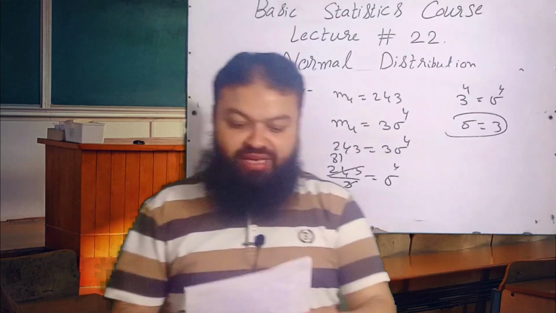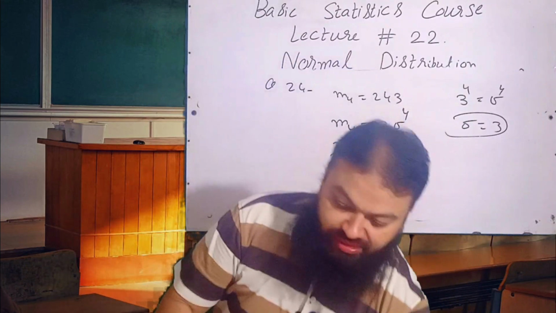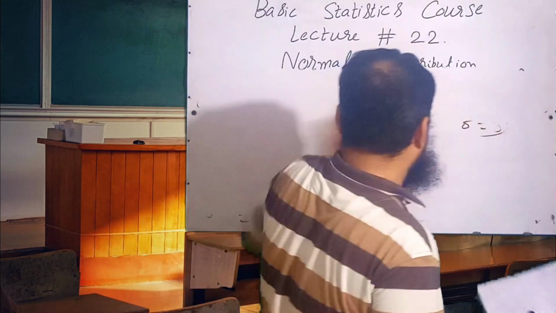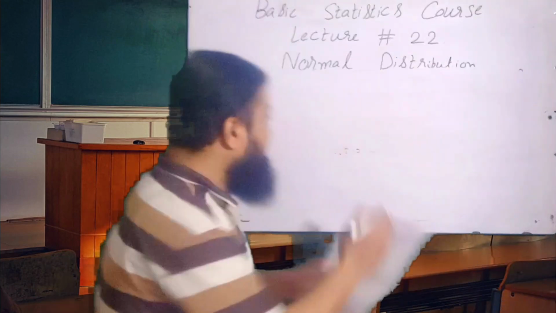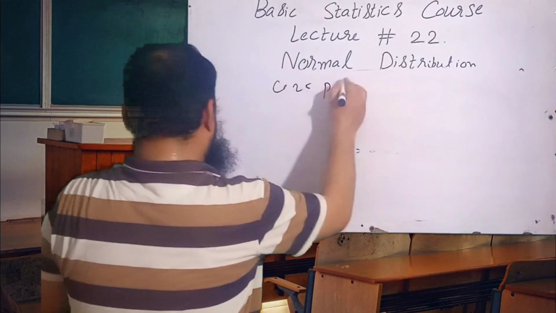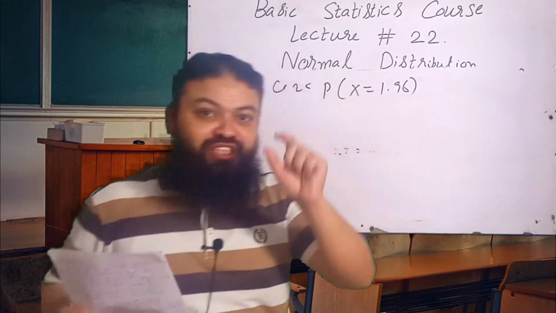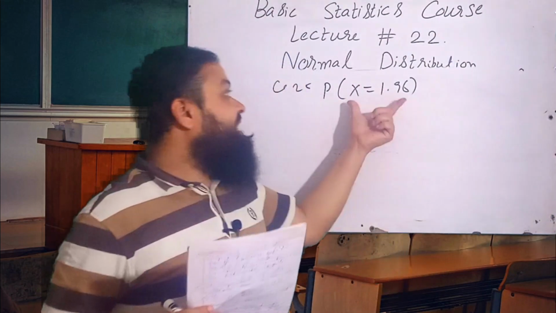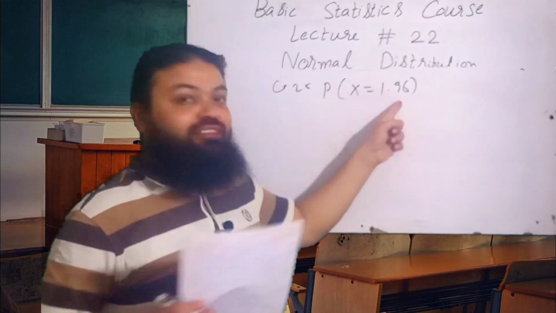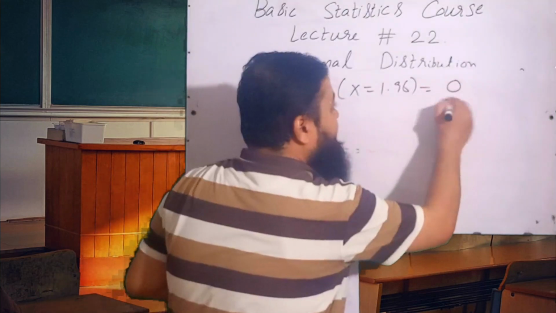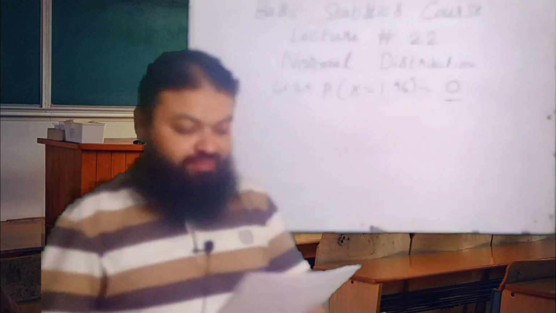Question number 25. If X has a normal distribution, that is given, X has a normal distribution. Probability of X is equal to 1.96. We know it is a continuous probability distribution, and that will not give the answer on the exact value. It is always equal to 0. 0 is the correct option in the exam.